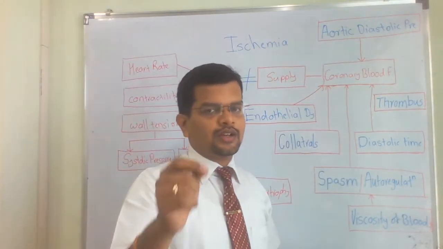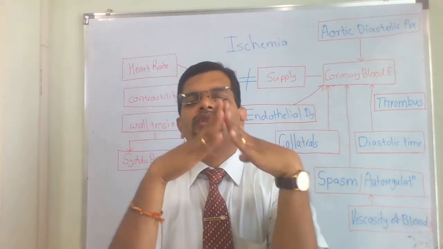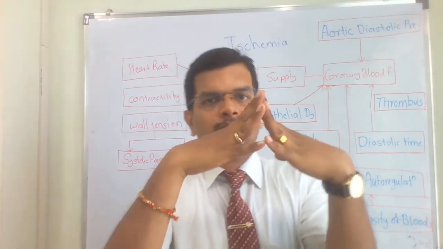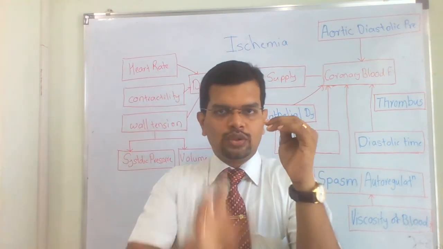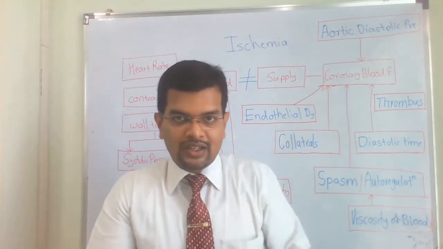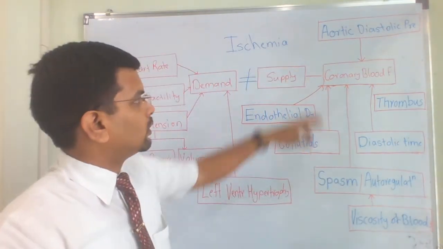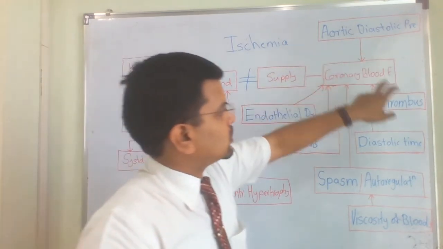You can understand simply that if the patient has aortic regurgitation, that means the aortic valve is not able to close properly during diastole, then it will remain open and the blood will go down to the left ventricle. Instead of going to the coronaries, it will go to the left ventricle cavity. That is not expected, so it will affect the coronary blood flow. So that is the aortic diastolic pressure, which gets affected during aortic regurgitation.